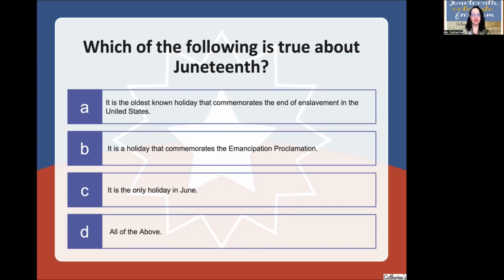So, again, which of the following is true about Juneteenth? It is the oldest known holiday that commemorates the end of enslavement in the United States. Bonus question, what does commemorate mean? Think about when you go to memorials. We are commemorating, right? We are celebrating it, we are acknowledging it, and we are giving respect to it.